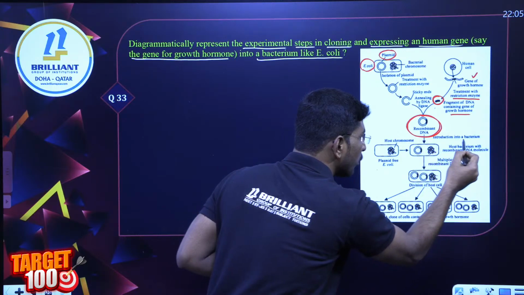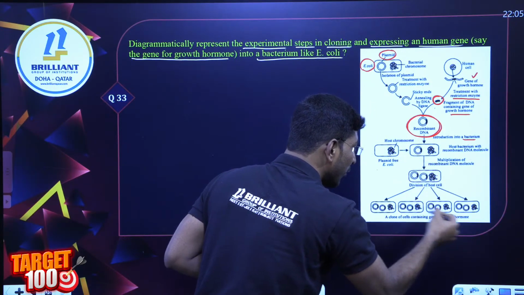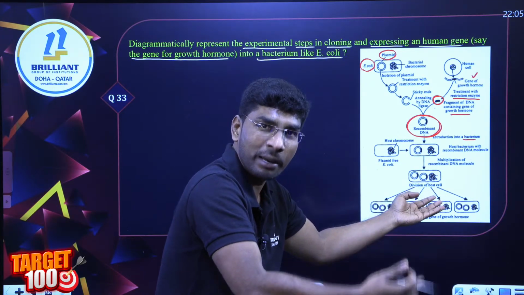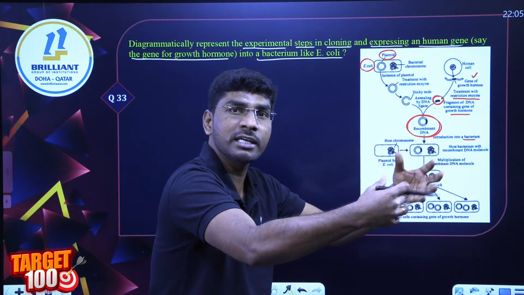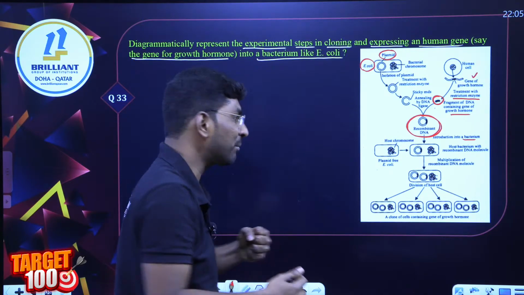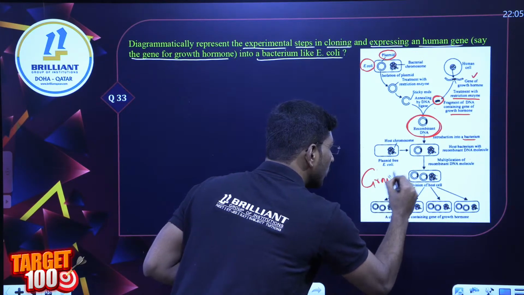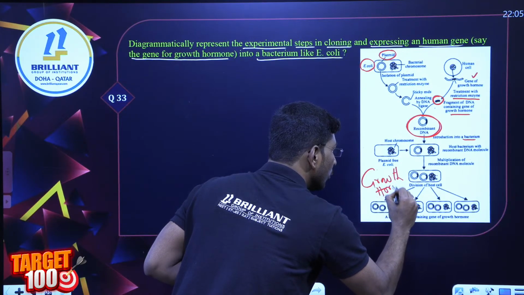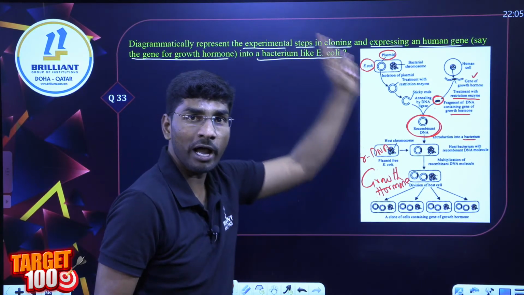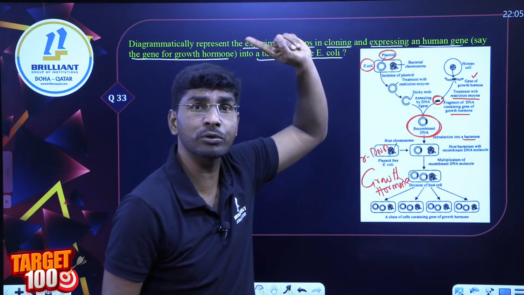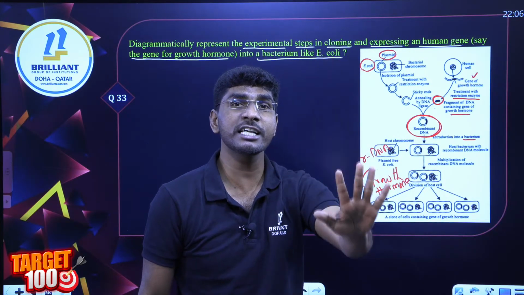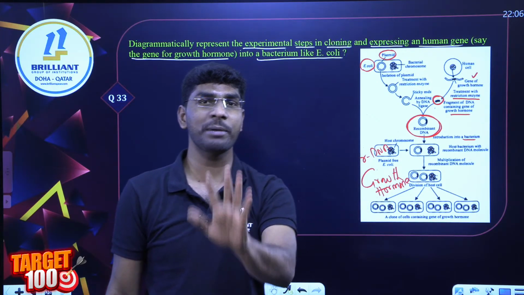rDNA again I am transforming into where? Host cell, bacteria, and bioreactor method. A lot of bacteria are producing. All bacteria are expressing mRNA and also protein. In the bioreactor, I am increasing the number of these bacteria and finally obtaining my desirable product. The product is growth hormone. Growth hormone with what? Tell me. rDNA technology. You have to draw this diagram. This type of question can come for 5 marks. Are you with me? So this is today's class, biotechnology applications.